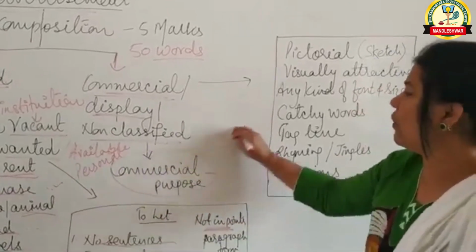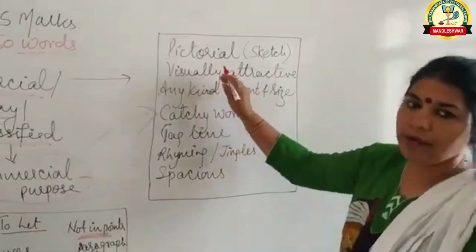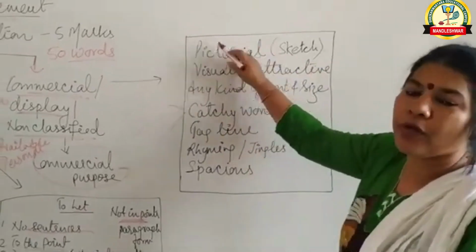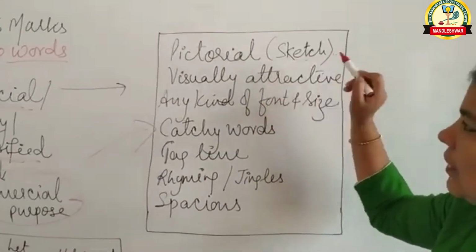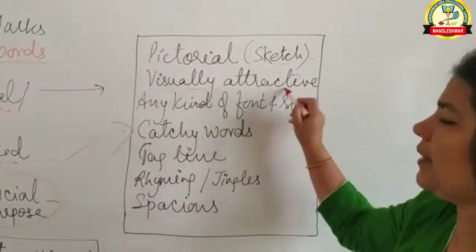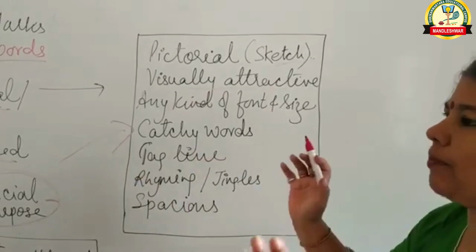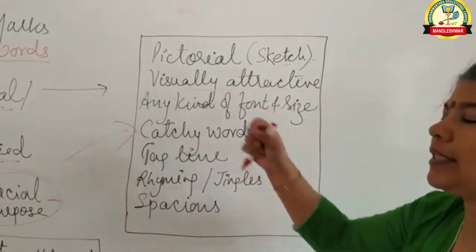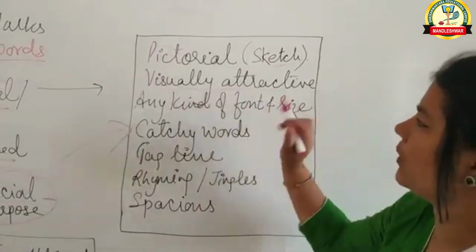So when we are going for commercial purpose, now see what the things we need to take care. Pictorial, it has to be pictorial. Suppose if you are not good in making pictures, then you can go for sketches. Fine. Visually attractive, that means the moment you see the advertisement, you feel very good, yes, something is there, so you feel right reading it down. Maybe suppose a discount is there, so maybe that discount attracts you. Fine. So that has to be there.